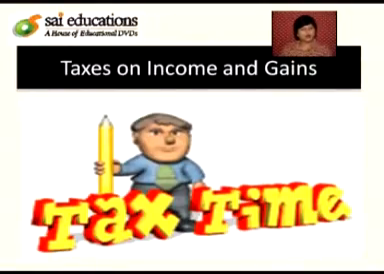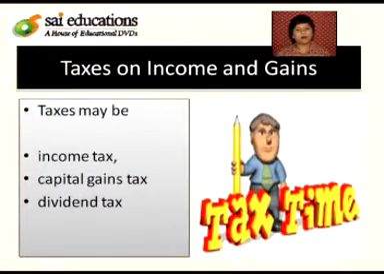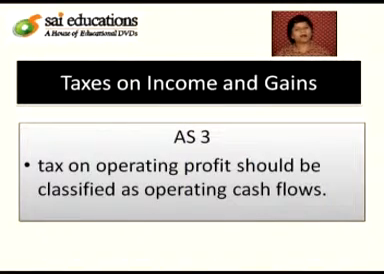Then there is one more item, taxes on incomes and gains. So taxes may be the income tax, the capital gain tax, dividend tax. Taxes may include any one of them or all of them. Accounting Standard 3 requires that the cash flow arising from the taxes on income should be separately disclosed and should be classified as cash flows from the operating activities unless they are specifically identified with the financing and investing activities.